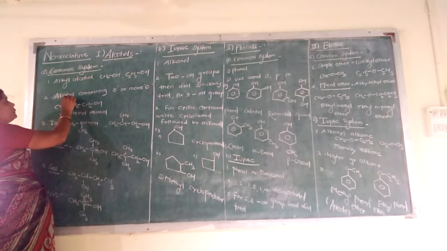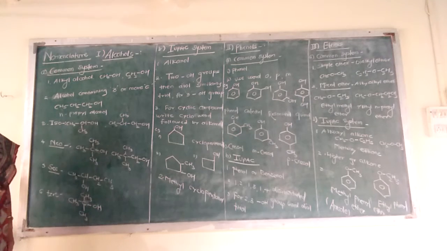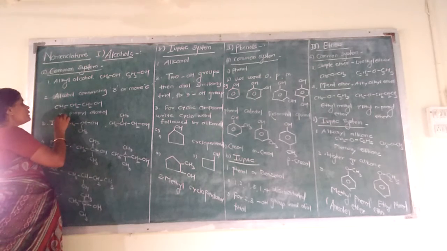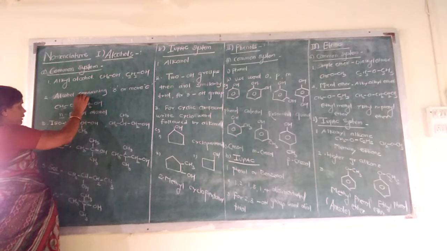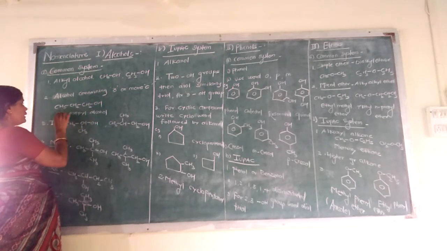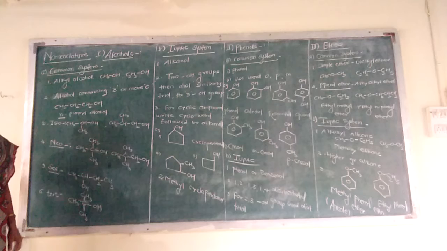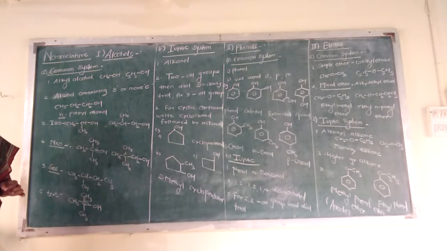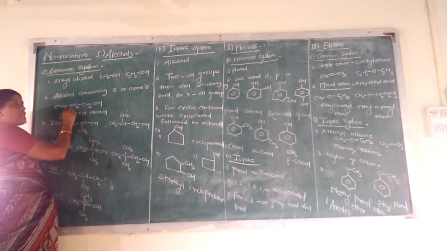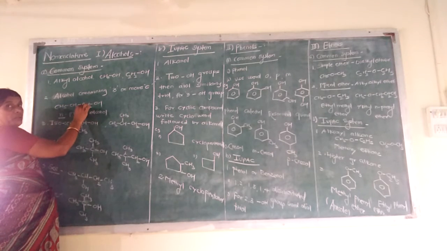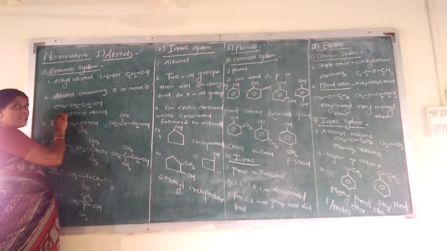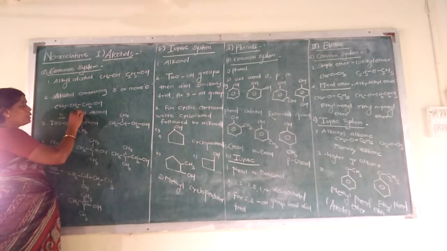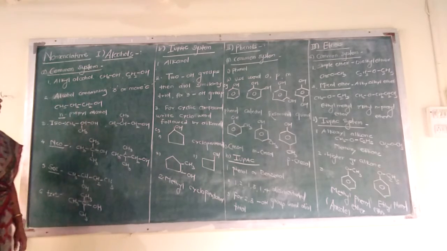Next, if the given alcohol contains 3 or more than 3 carbon atoms, then use the letter N before the name of alkyl alcohol. In this example, there are 3 carbon atoms. So for 3 carbons, propyl alkyl group. Before this we write the N. So the name is N-propyl alcohol.